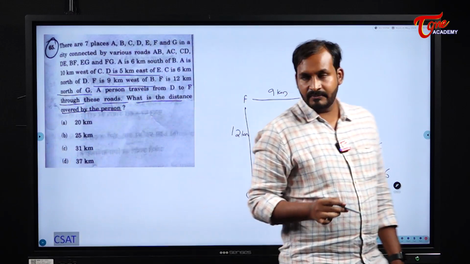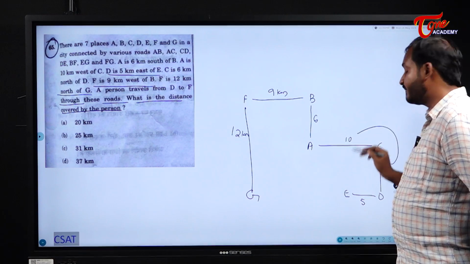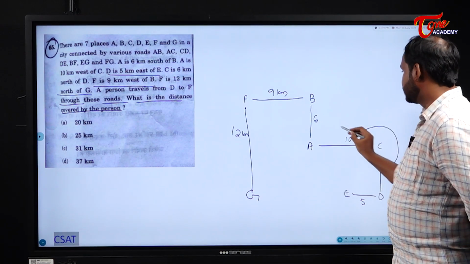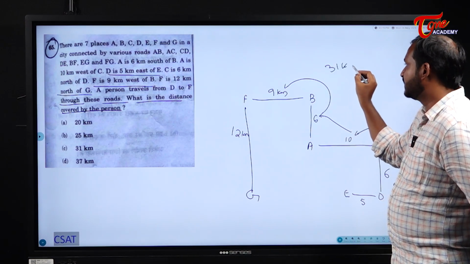Now he is traveling from D to F. What is the distance? 6 plus 10. What does it become? 16. 16 plus 6, 22. 22 plus 9, what will it become? 31 kilometers. This is one route.